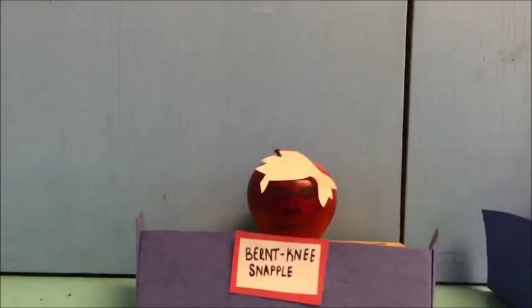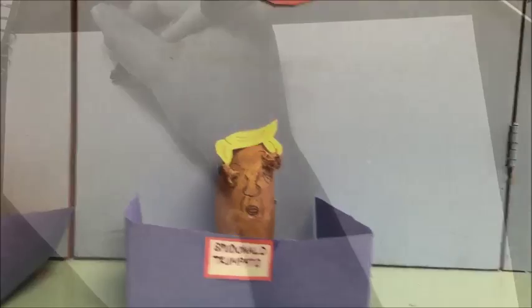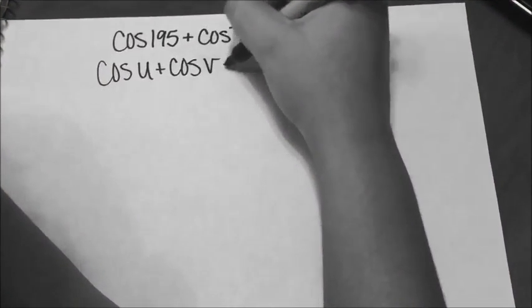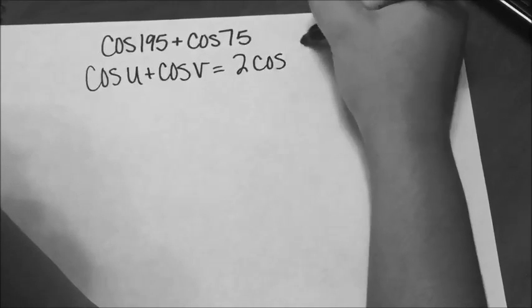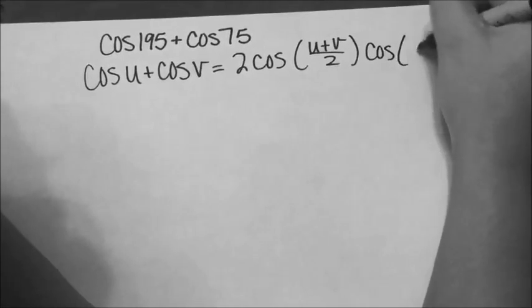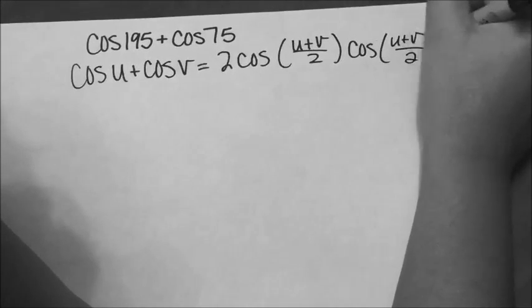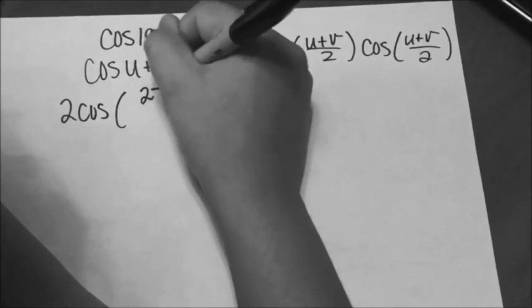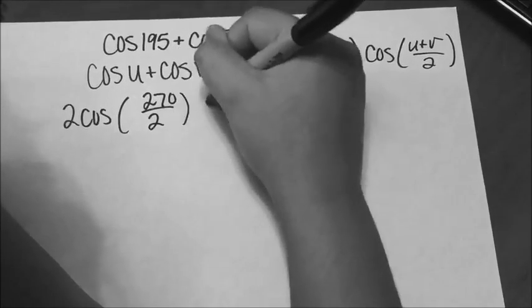Question number 5. Please simplify cos 195 plus cos 75. Using sum to product, so you're going to use that formula. And then your u is 195 and your v is 75, so you're just going to plug everything in.